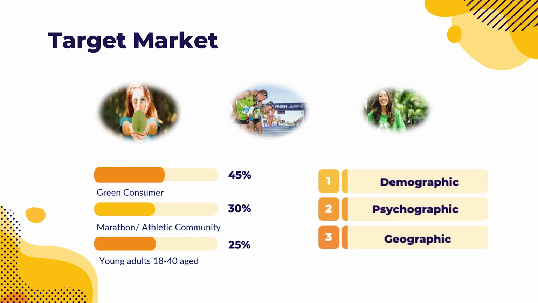Also, sporting consumers are about 30% of the target market, who are interested in sport performance and the potential ingredients of shoes. The remaining 25% of the target market is young adult and middle class consumers who have an active lifestyle and want to buy high quality at an affordable price. We will have more details about the target market through the 4P marketing strategies.